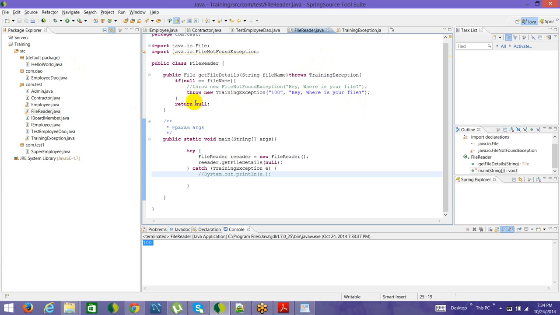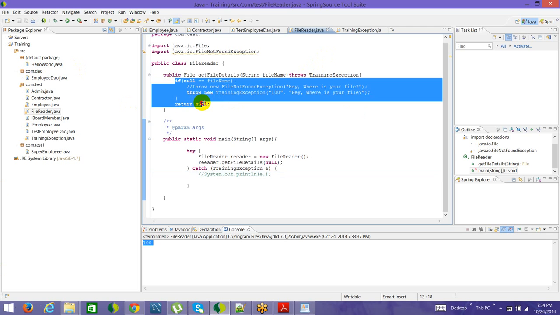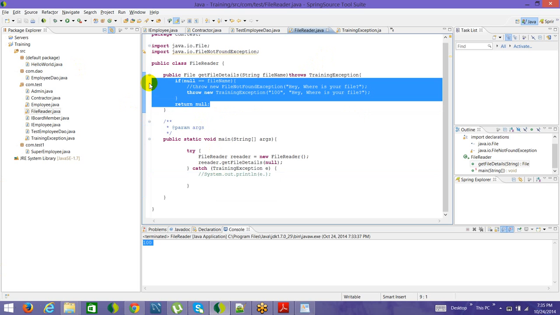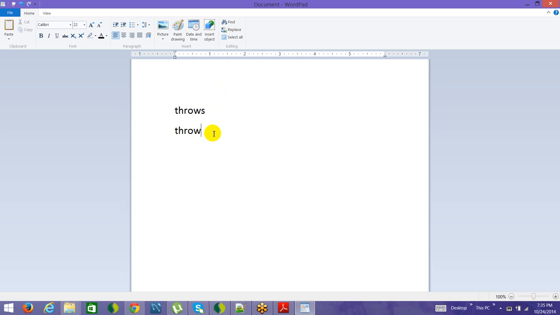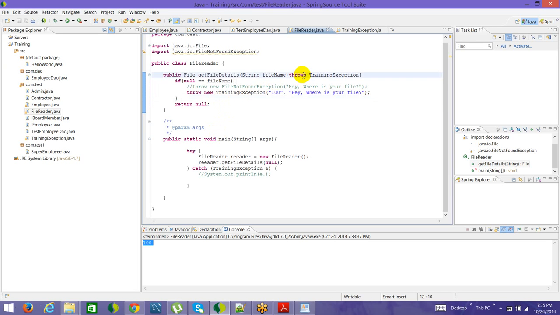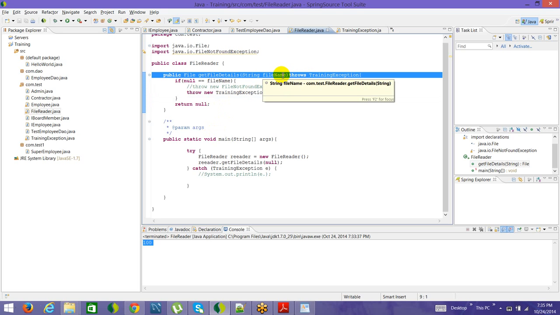Now, while doing the processing, if you think that an error has to be thrown, a new exception has to be thrown, you use the throw keyword. This is from within the method. The throws keyword is something which is there in the method declaration, which means that this particular method can throw training exception.